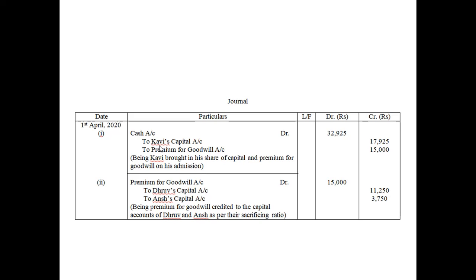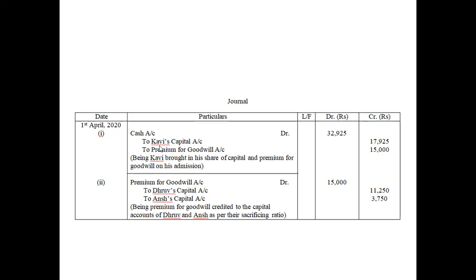So for the journal, go to adjustments. Forget about the adjustments of revaluation. Whatever the adjustments that are related to revaluation, leave it for the time being. We continue with our traditional form of journal making. That is, first we will pass the entries for new partner's capital and premium for goodwill.